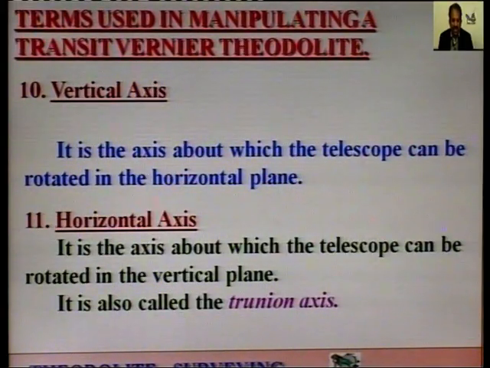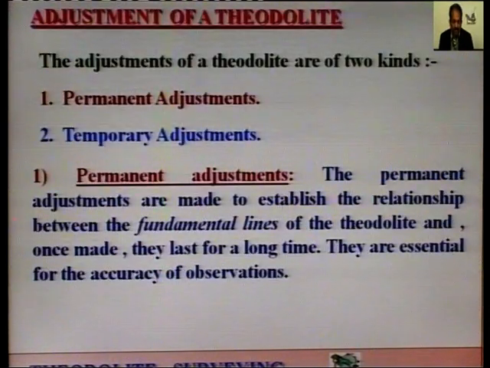The horizontal axis is also known as the trunnion axis. Please note it, the horizontal axis has another name, that is the trunnion axis. So, you have studied both the vertical axis and the horizontal axis. A bubble line or a thread connecting to the bubble line represents the vertical axis. These two axes are at right angles to each other when the instrument is in perfect condition.